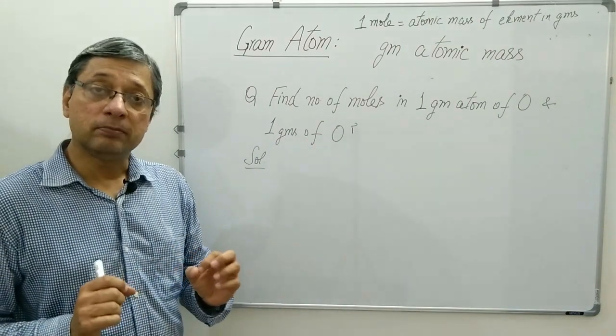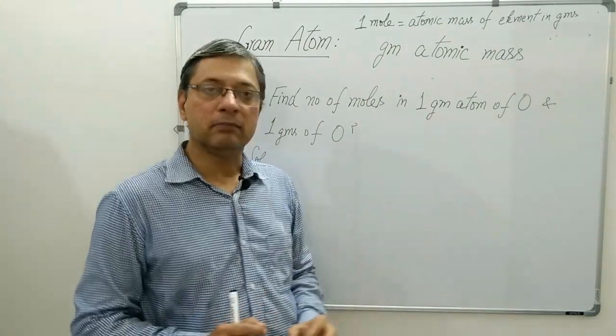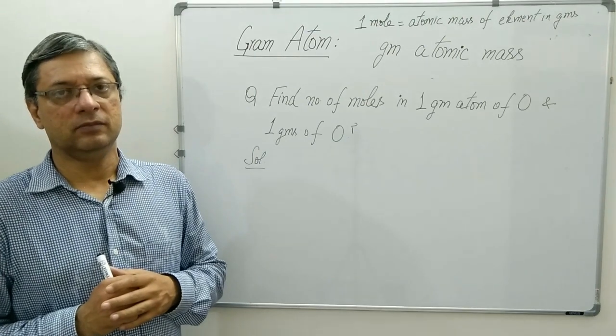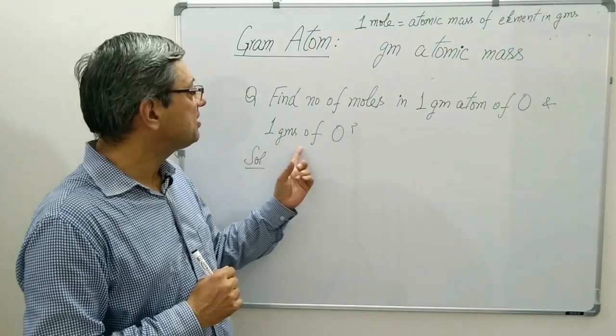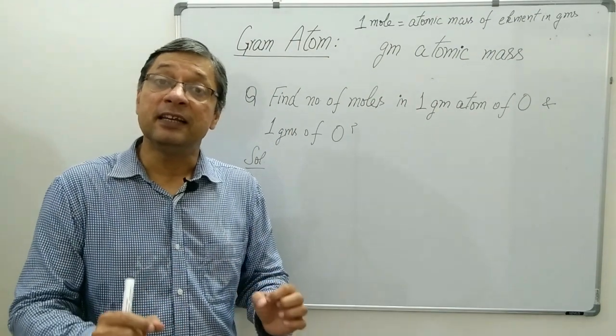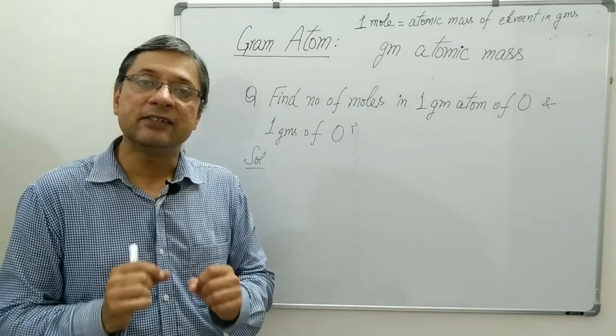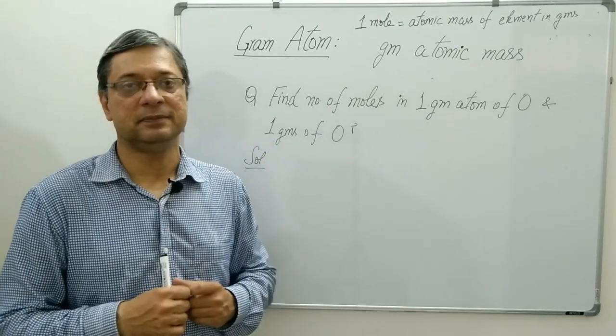Here you should not be confusing the terms. 1 gram atom is a scientific term, while 1 gram of oxygen is more to deal with the English language. Gram atom does not mean grams of atom.